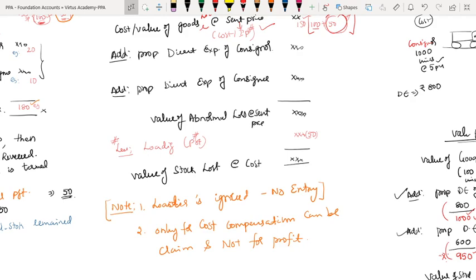So under that, note 1: loading is ignored, hyphen no entry, within brackets, since complete loading has already been reversed in the books.